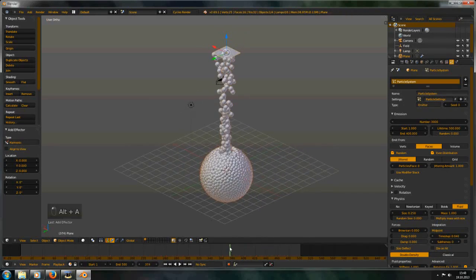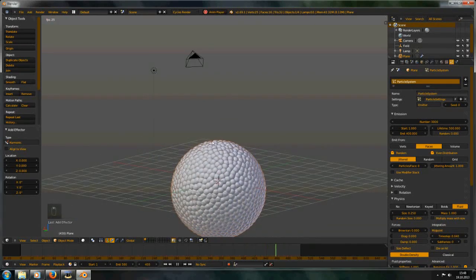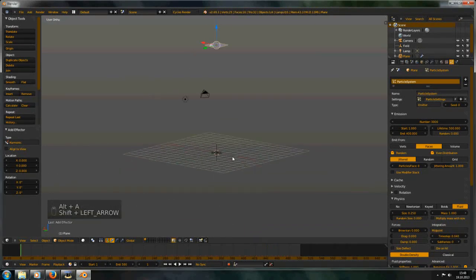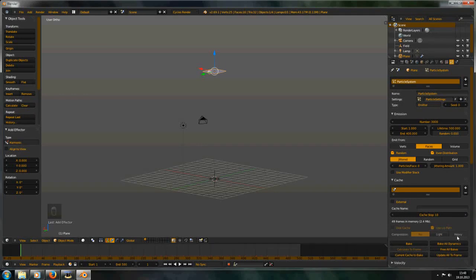And I really like this last wave. Yeah, you can cache it if you want.